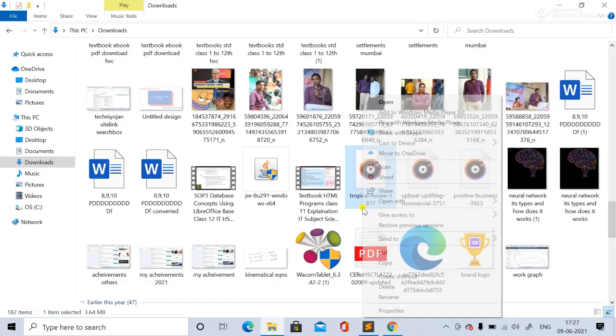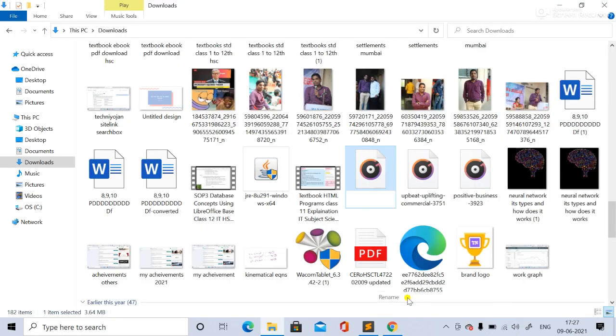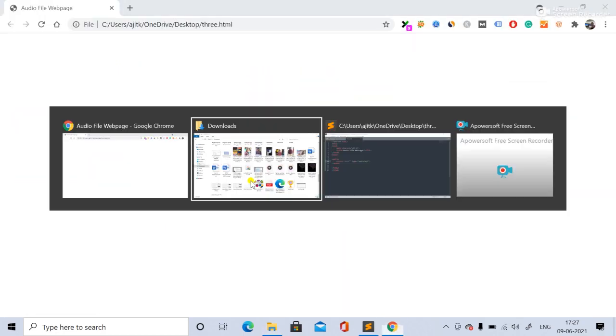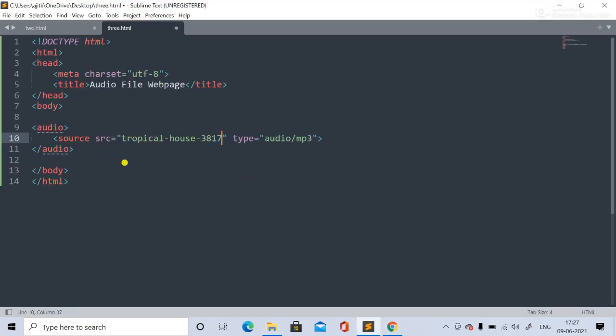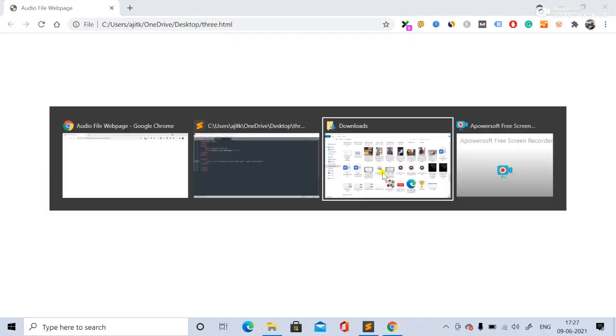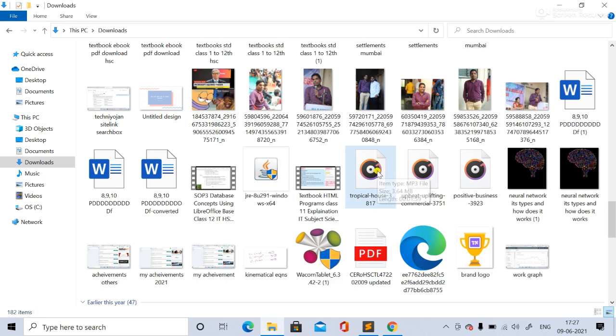Okay, it has come now. Now you can mention it as mp3. Let's check, is it an mp3? We'll hover the cursor over here. See, item type, what does it show? It shows mp3 type.